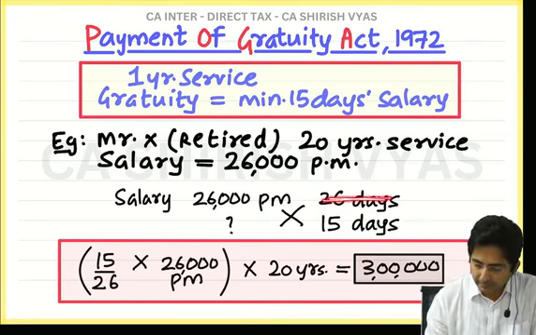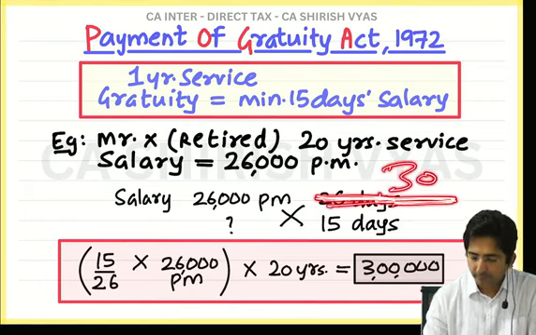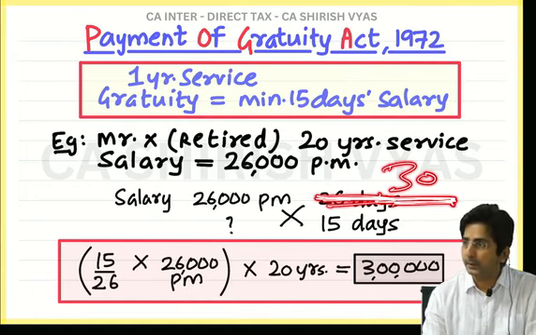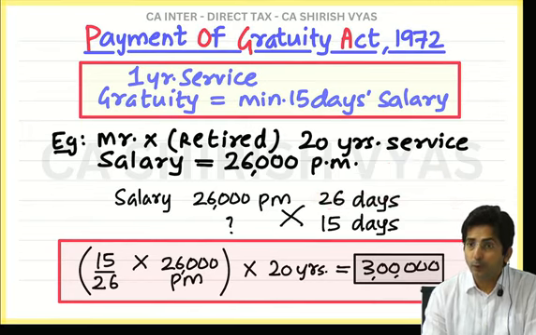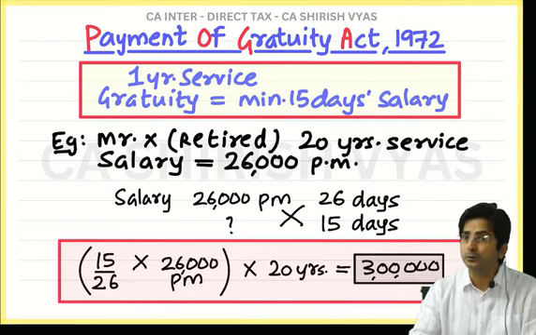If I keep this 26 days as 30 days only, instead of 26, if you make it 30, what amount do you get? 2,60,000. Means the employee would have received only 2,60,000. Means his rights will reduce.